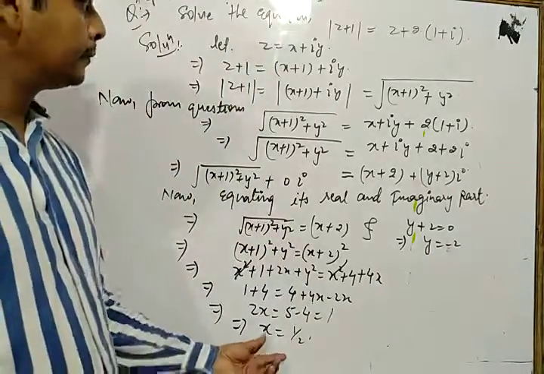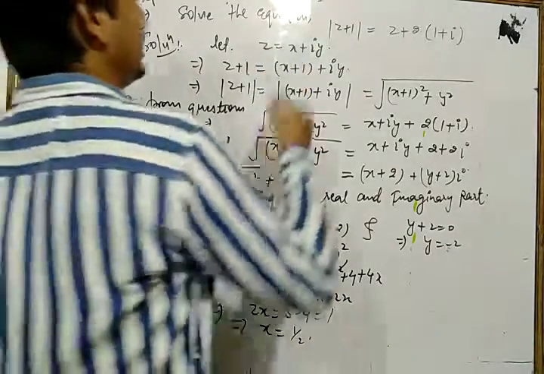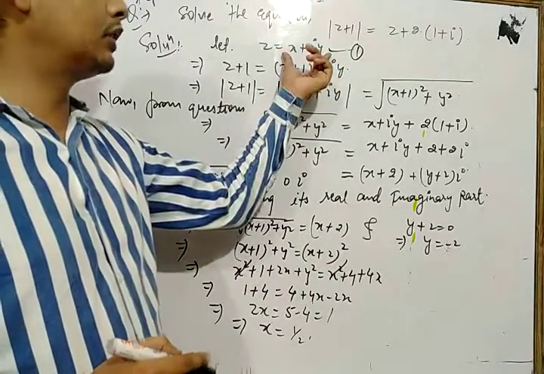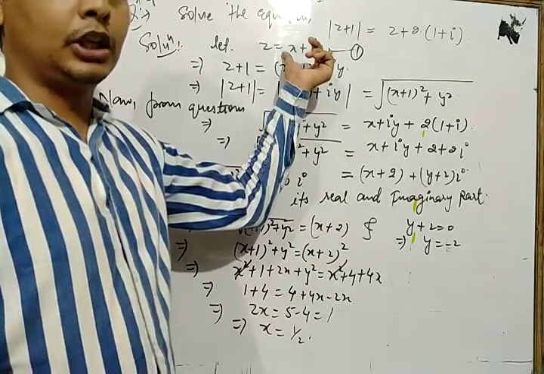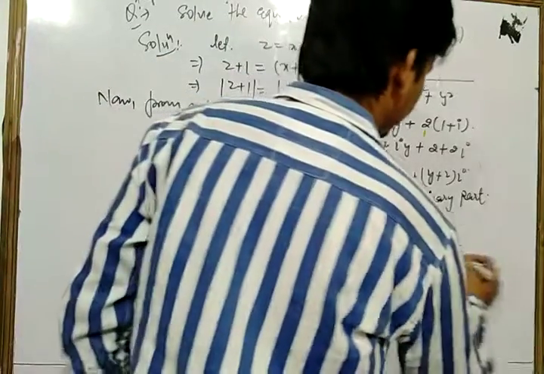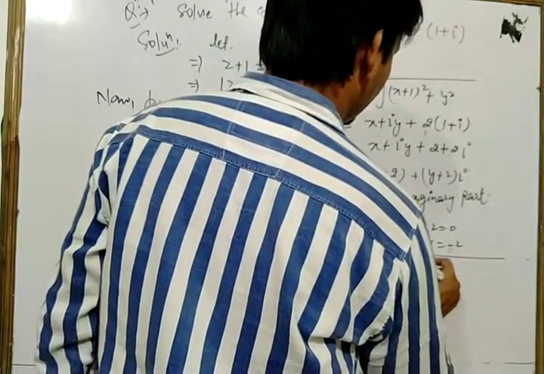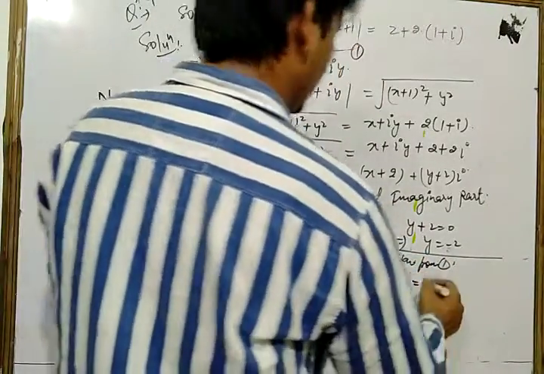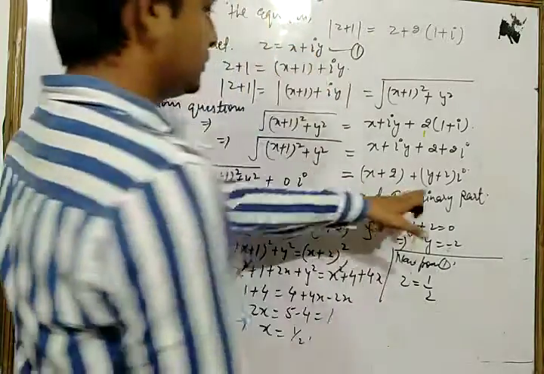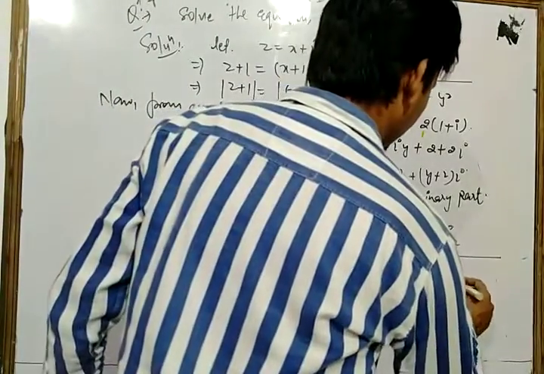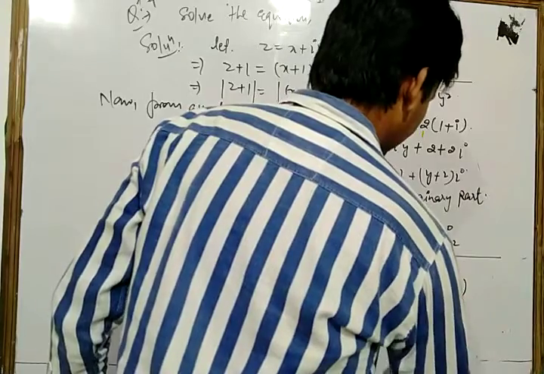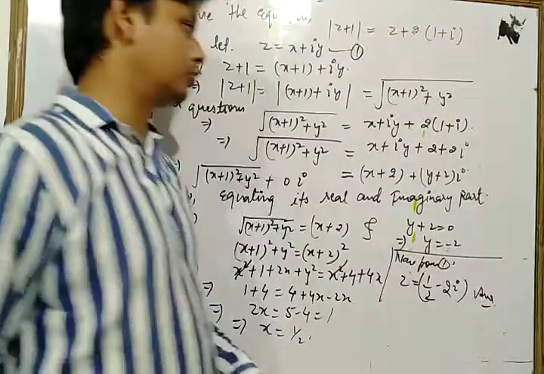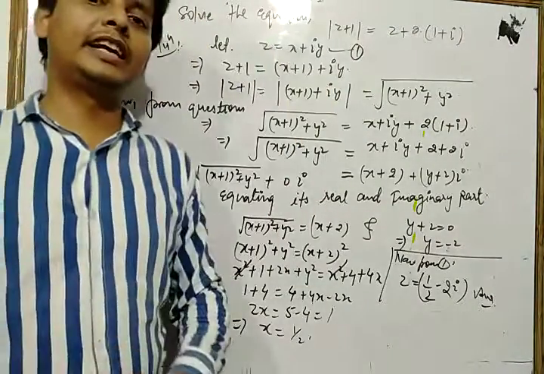Now dear students, here we take equation 1. From equation 1, the required solution, we put the value of x and y in that equation. The solution is z is equal to x, that is 1 by 2, plus y, that is minus 2i, so z is equal to 1 by 2 minus 2i. This is the required solution. So this is the method of solving any complex number problem.